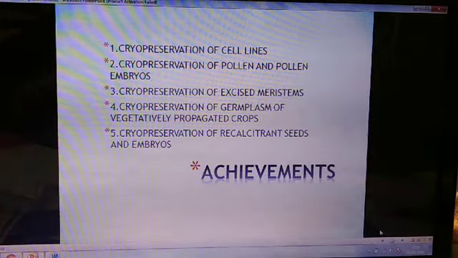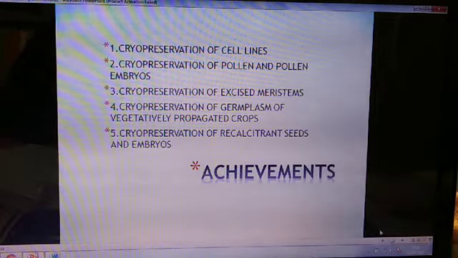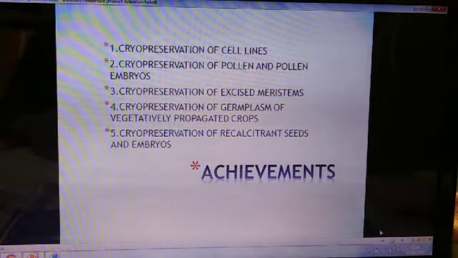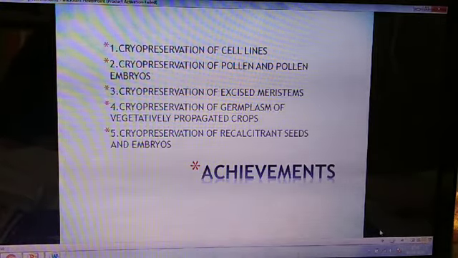Now, the achievements which can be made through the process of cryopreservation. Cryopreservation leads to some achievements, like cryopreservation of some cell lines is possible. Cell suspensions of soybean, tobacco, carrot, datura, and some somatic hybrid protoplasts of rice, pea, and wheat are successfully cryopreserved. Next achievement is cryopreservation of pollen and pollen embryos.